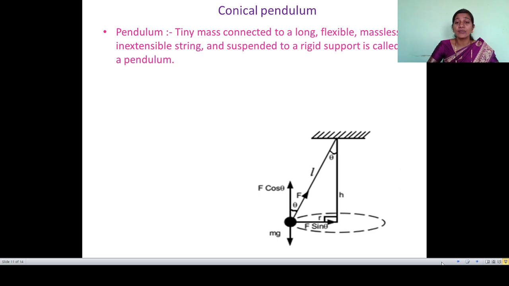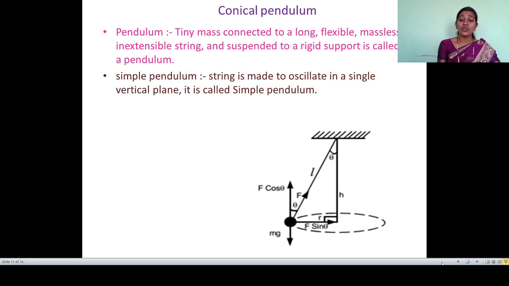The characteristics of the string are: long, flexible, massless, inextensible, attached to a rigid support. It is called a pendulum. And when that string is made to oscillate in a single vertical plane, it is called a simple pendulum. If we want to understand the conical pendulum, we should know the simple pendulum and the pendulum.